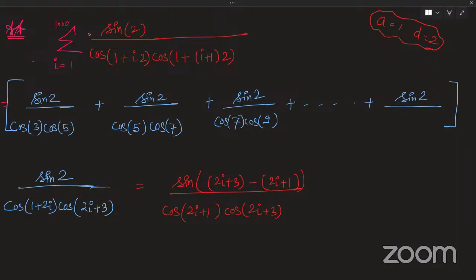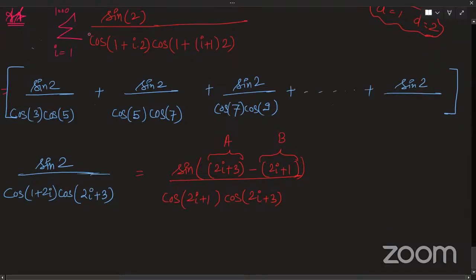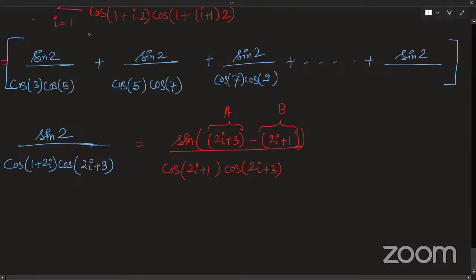हाँ. तो चलो अब a minus b लिख दिया है. Treat your 2i plus 3 as a. Treat your 2i plus 1 as b. अब कैसे करोगे? So it is basically sine of a minus b, right? Your numerator is sine of a minus b.